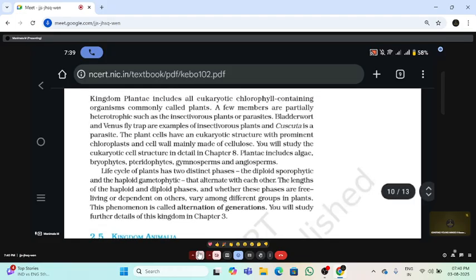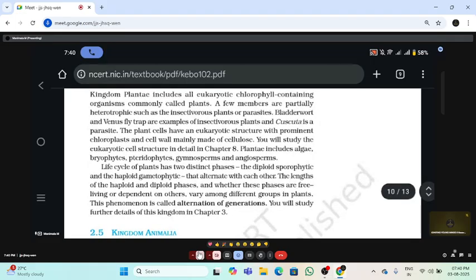Nearly 25,000 species, including mushrooms, come under this group. Examples are Puccinia, Lycoperdon and Ustilago.